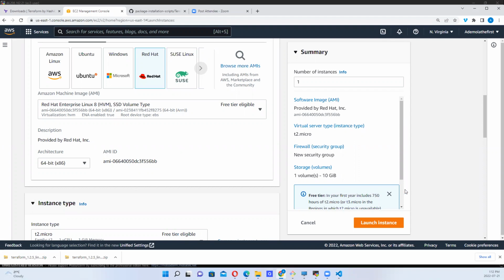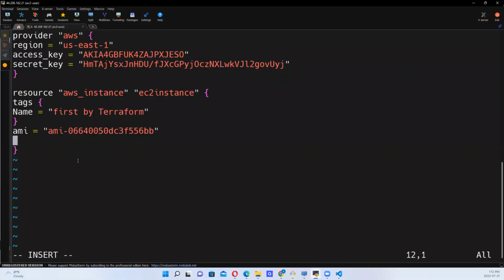So the next thing we want to do is to look at what comes next. We have the instance type. For instance type, we say instance underscore type. When there's a space, you replace the space with underscore, then equal to.